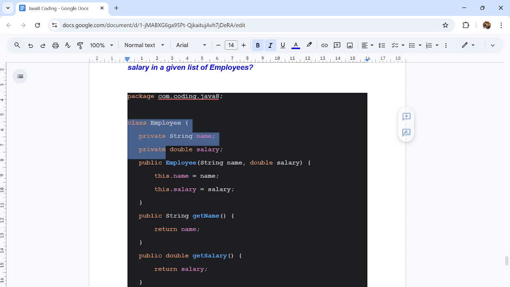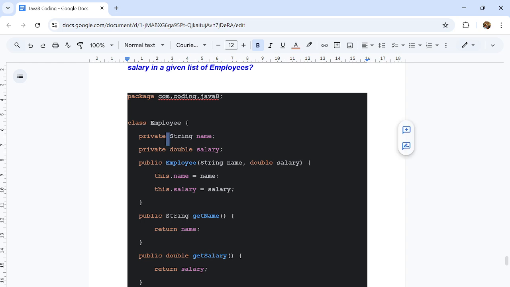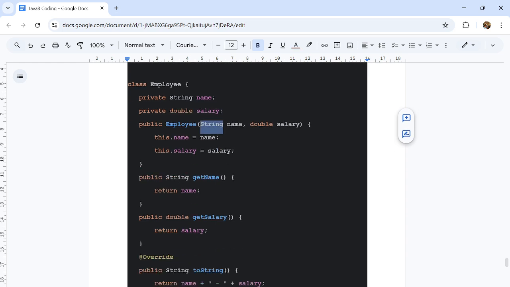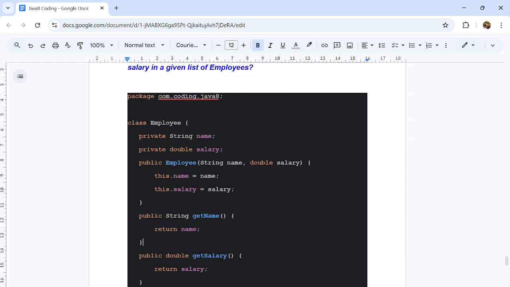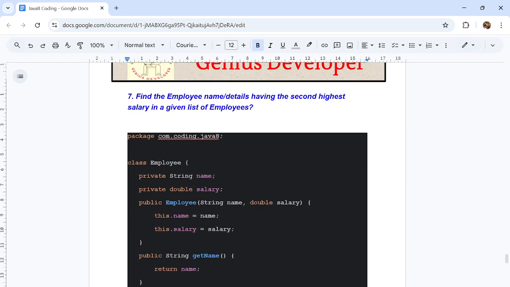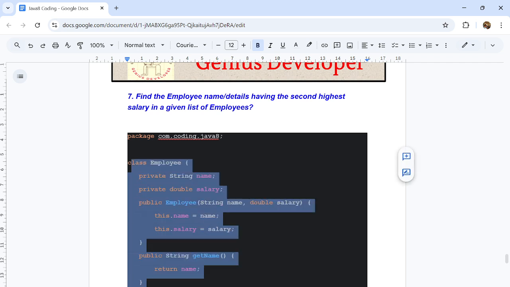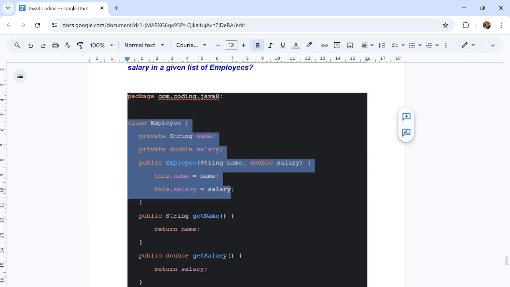Here, first we should know how to write a Java POJO class like the employee class. We have taken only two fields: private String name and private double salary, and we have taken the constructor, and then I have provided getter, setter and toString methods. This is pre-generated code. We don't usually need to write all this in an interview, but sometimes if we have to run it online, then we have to write it. This is very simple, but usually they will not ask to write this POJO class.